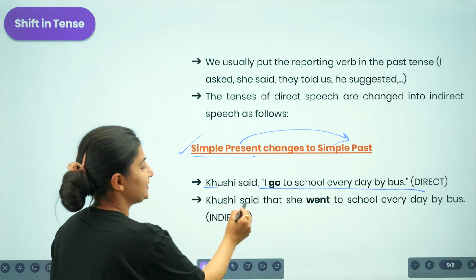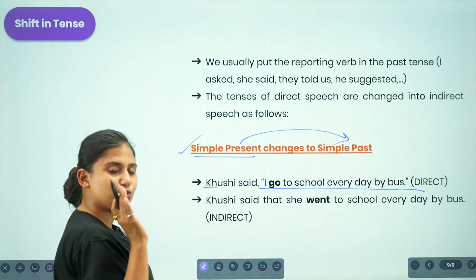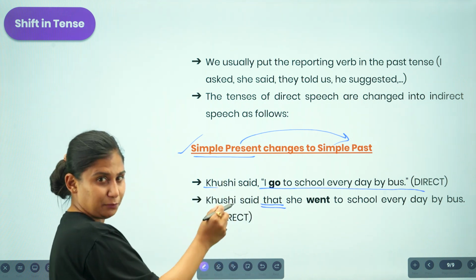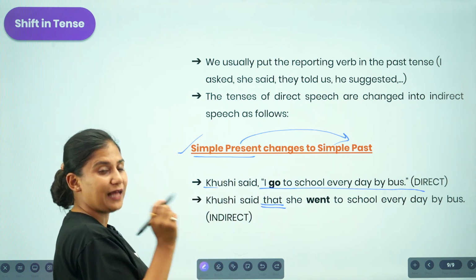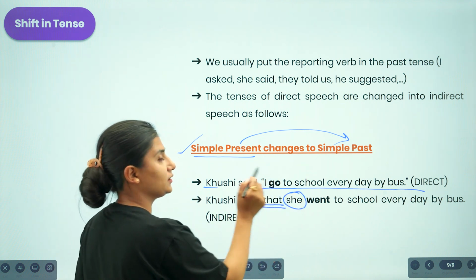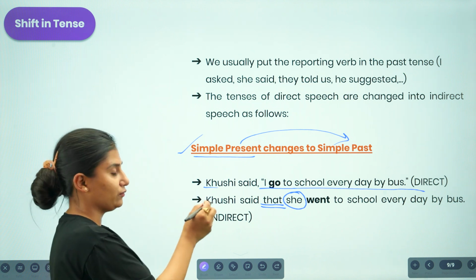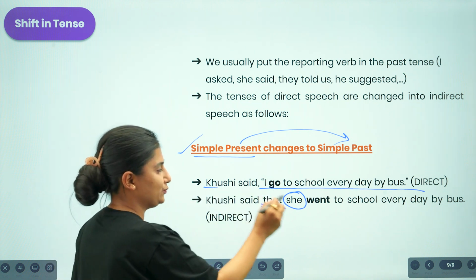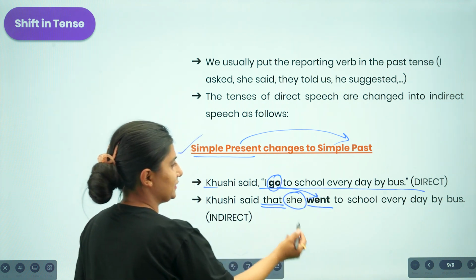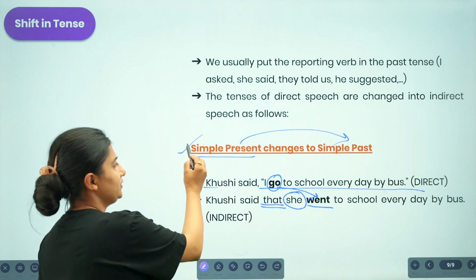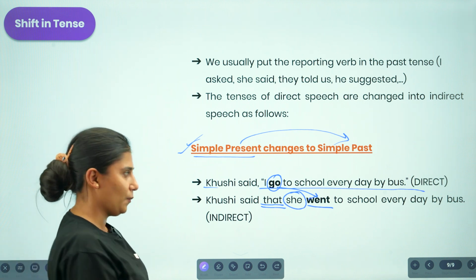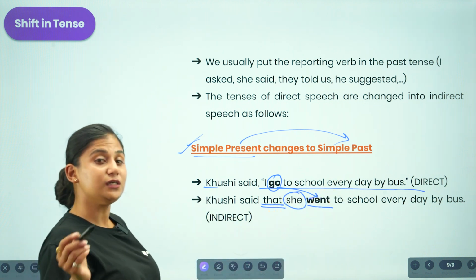That is, Khushi said that. You should not forget that you are also supposed to add "that", because as you are reporting, that clause is important. And now you are also supposed to bring a change in the pronoun, and then you will be changing the tense as well. This "go" changes to "went", as I already mentioned. If the sentence is provided to you in a simple present form, it changes into a simple past form, and then you will be writing the rest of the sentence.